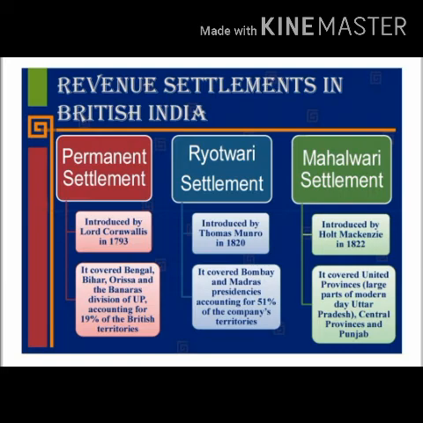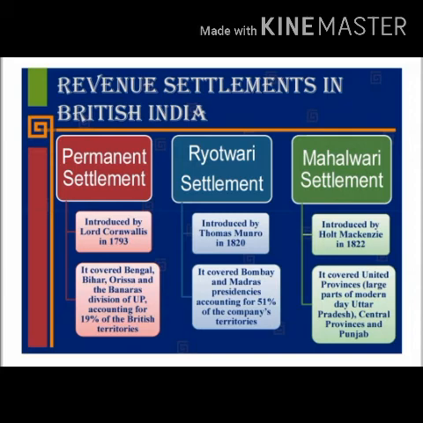Ryotwari settlement was introduced by Thomas Munro in 1820. Its features and consequences are: the land revenue was not collected by the zamindars but was taken from the ryots or cultivators directly. The cultivators became the landowners and there was no intermediary for collecting the revenue. The revenue was very high and was collected rigidly. The cultivator had to pay even if his crops were destroyed.